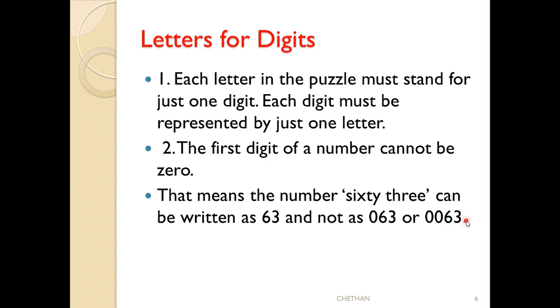If we count from unit place, ten place, we go from right side to left side. But when we say first digit, second digit, we go from left to right. You have to understand this and remember these things, otherwise you are going to do problems wrongly. First digit cannot be 0 means going from the left side to right. For place values, we go from right to left: 3 is in unit place, 6 is in ten place, 0 is in hundred place, and again 0 is in thousand place. You have to remember these things.